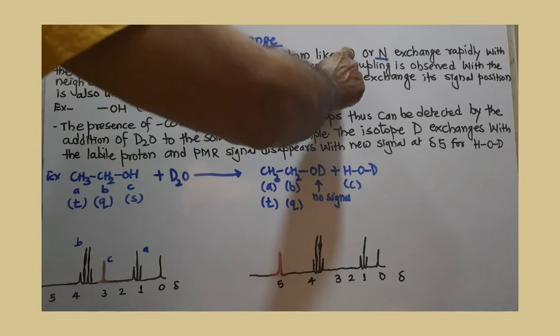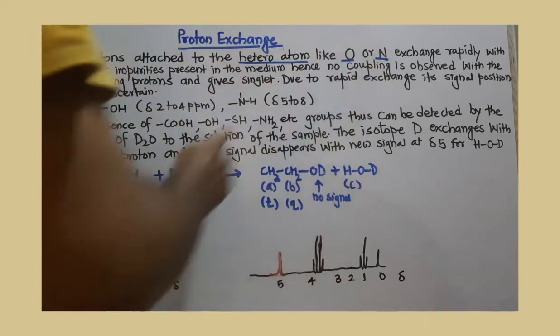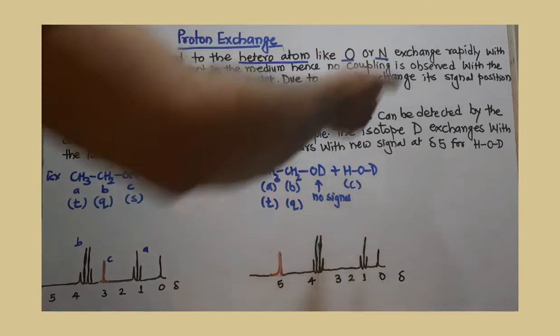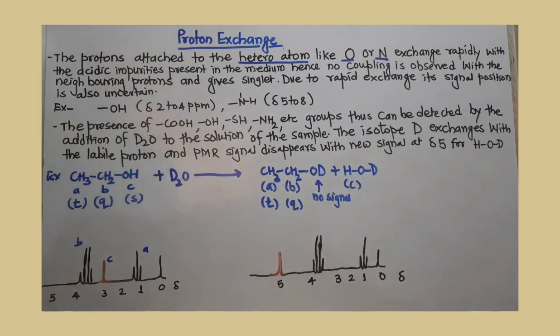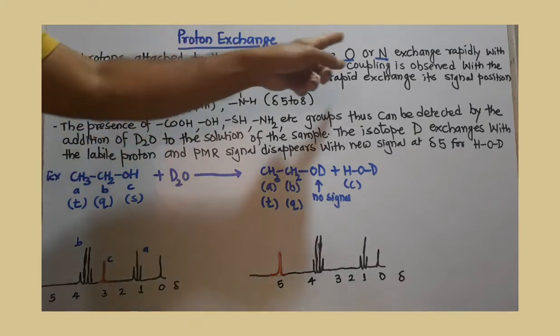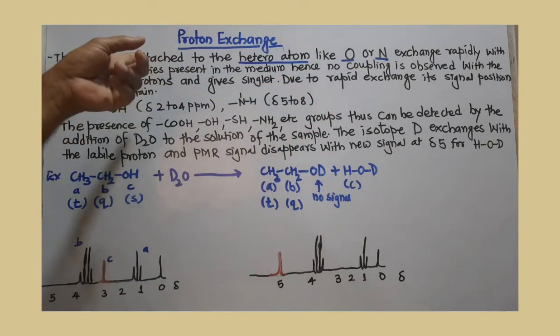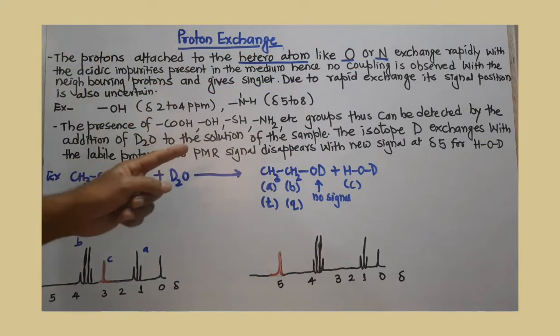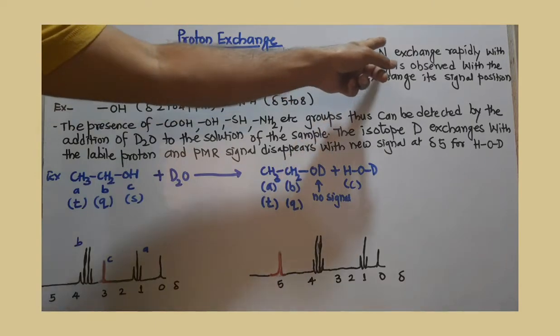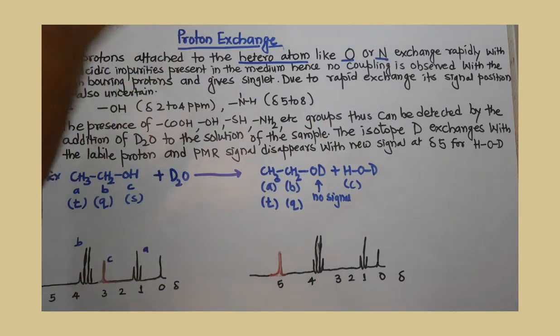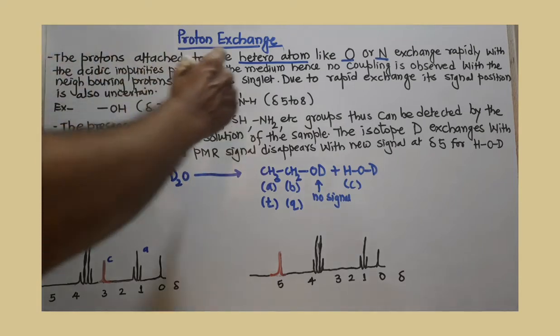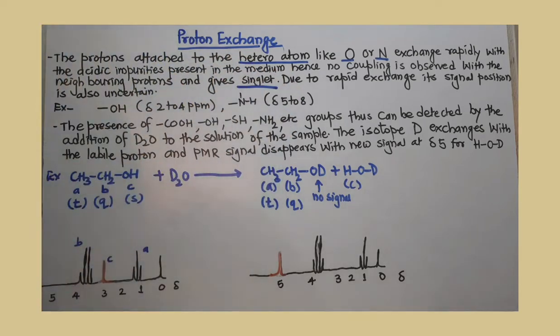But the proton present on the oxygen or nitrogen is under exchange with the protons present in the reaction medium. Because of this, it is not coupling with the proton present on the adjacent carbon. So there is no effect of this proton on the splitting of the signal of the other proton, and the proton on oxygen or nitrogen will give only a singlet. So these are the two valuable pieces of information we can draw from this point.